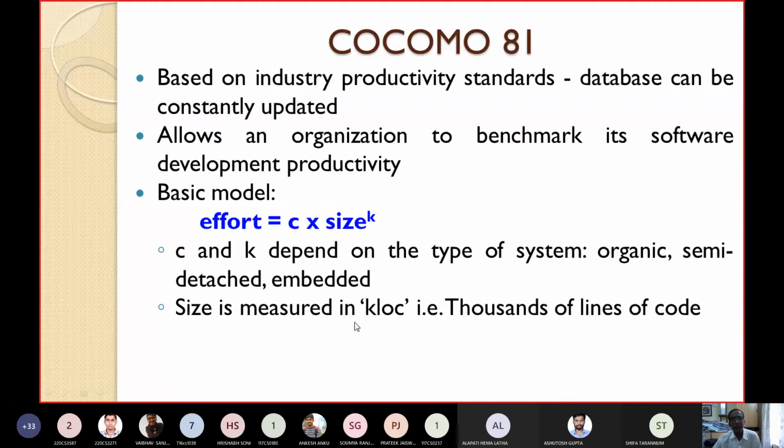The size is normally measured in KLOC. Please remember, size is measured in KLOC, not in LOC. That means in terms of thousands of lines of code.